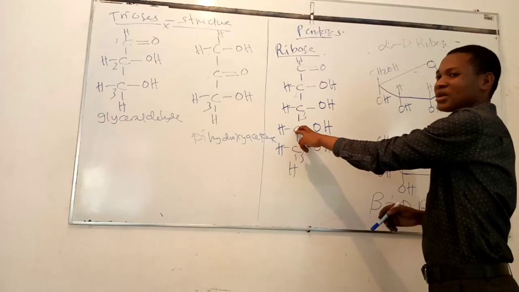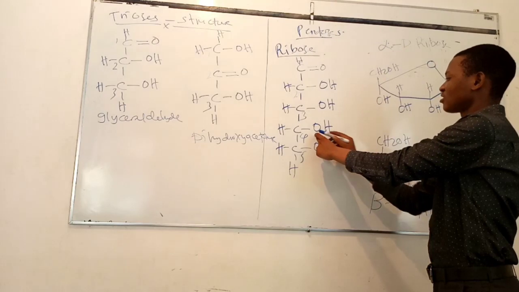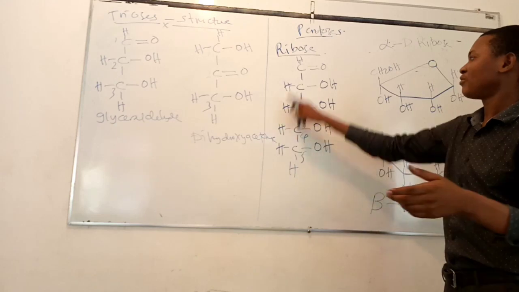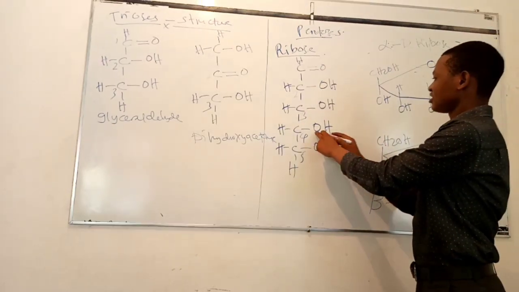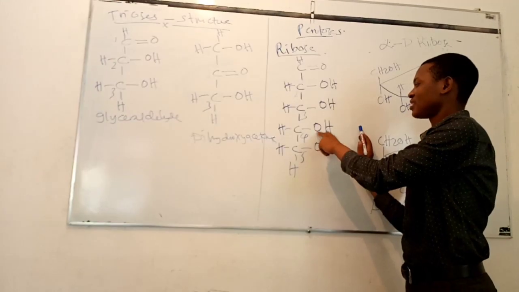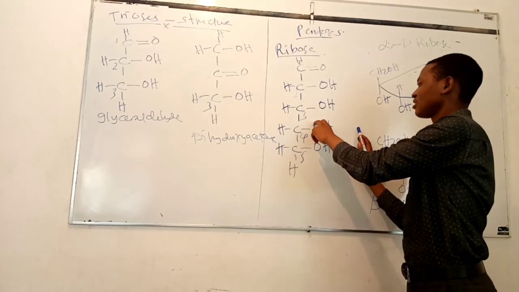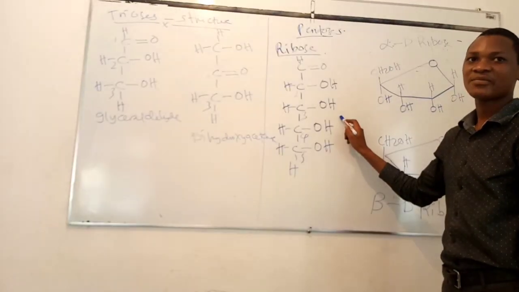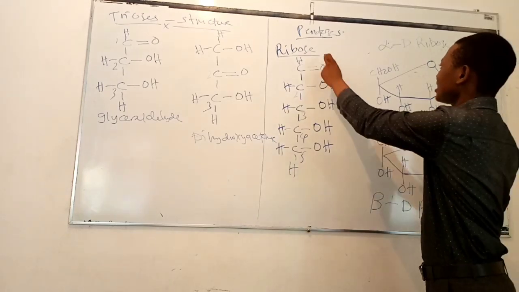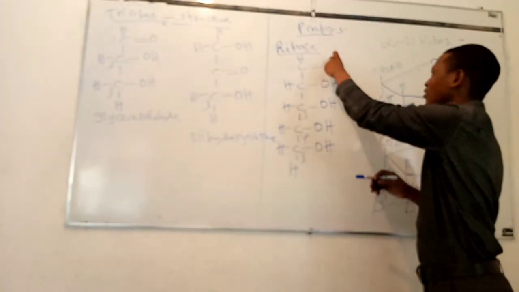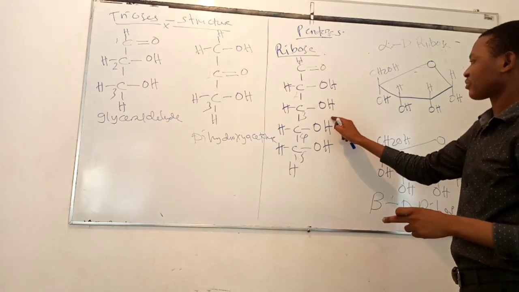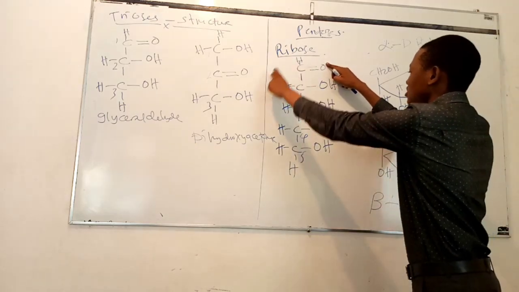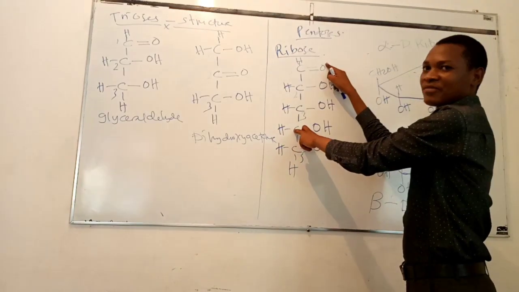Also, in carbon atom number 5, there is this bond between oxygen and hydrogen atoms. It is this bond which is broken during the formation of the ring structure. So, oxygen being more electronegative than hydrogen, it takes all electrons and becomes negatively charged, while hydrogen becomes positively charged. In forming the ring structure, the negatively charged oxygen of carbon number 1 forms the bond with the positively charged carbon number 5.